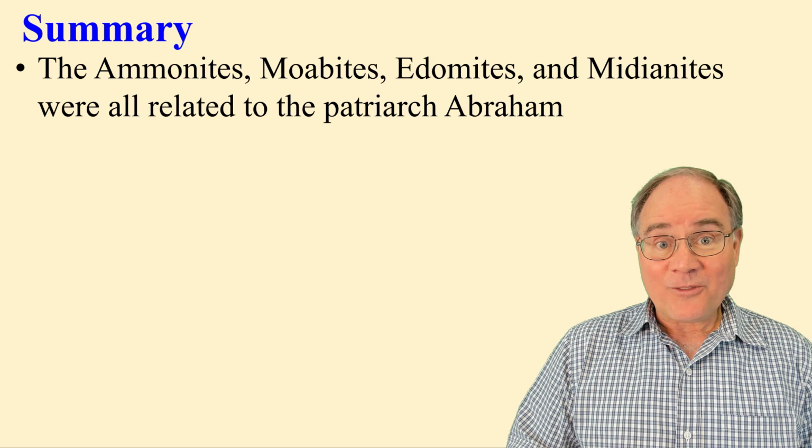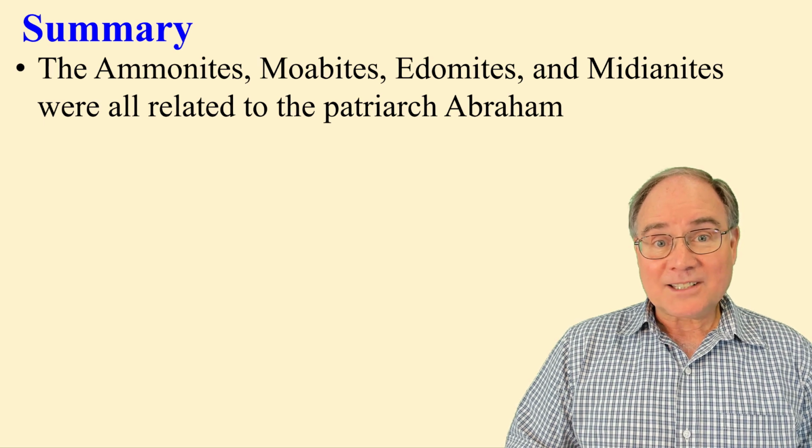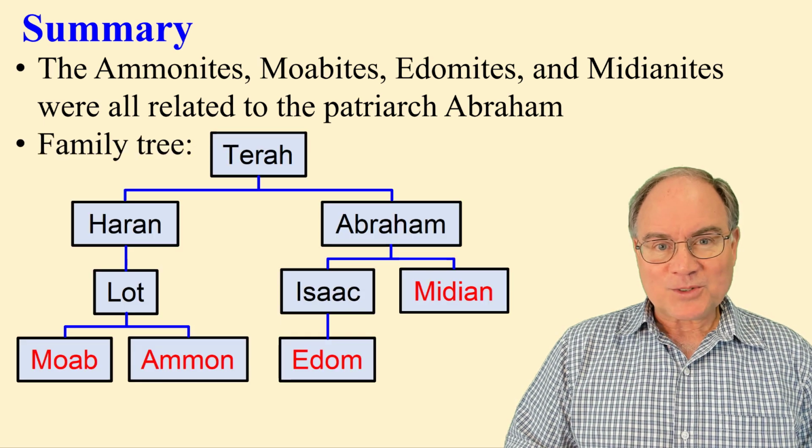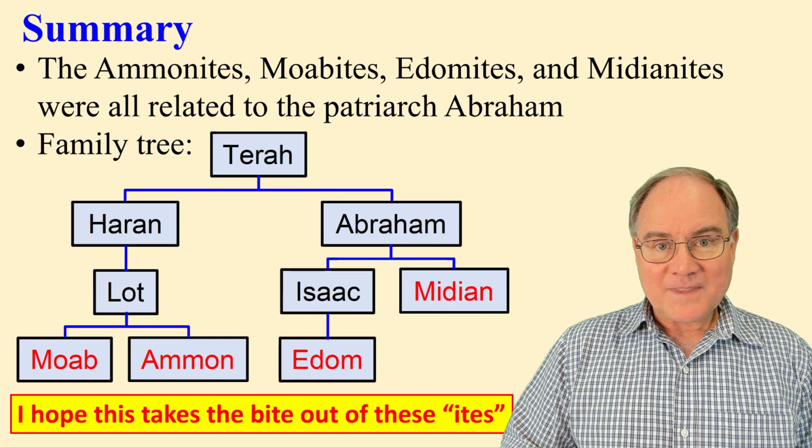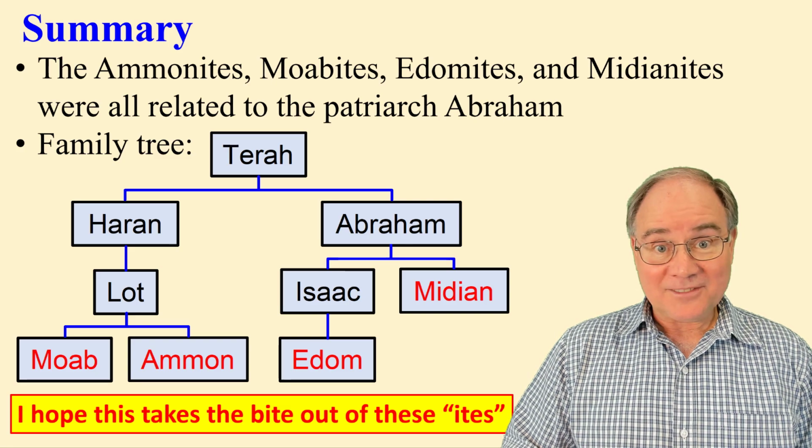In summary, all 4 of these people groups were related to our patriarch Abraham. Here's a partial family tree. Midian was Abraham's son, Edom was his grandson, Moab and Ammon were his great-nephews. I hope this takes some of the bite out of the ites.